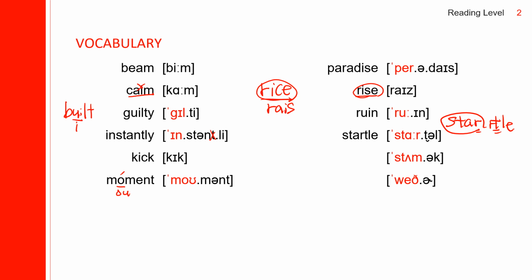Next one, stomach. Stomach spells S-T-O-M-A-C-H. Many people pronounce it with a ch sound, but this is not ch. This is k. Stomach. The last one, weather. Weather spells W-E-A-T-H-E-R.